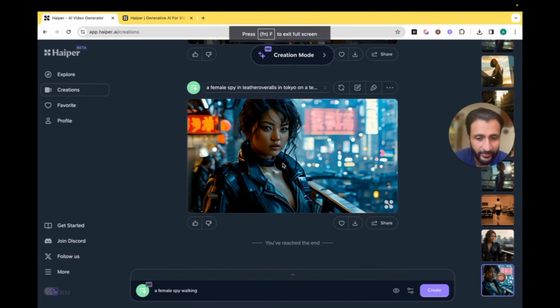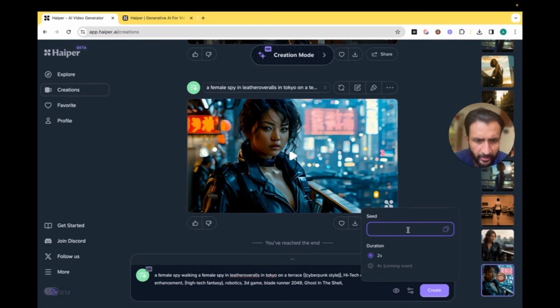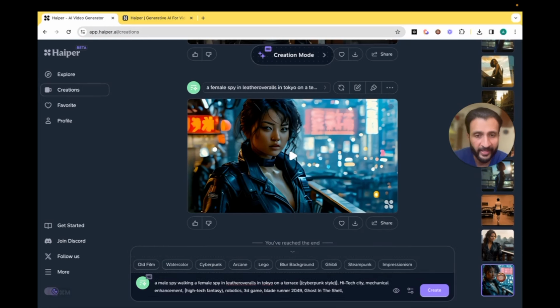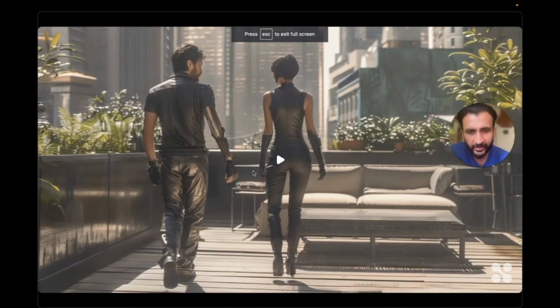So now another interesting feature that the platform offers is the seed feature. If you like a particular video, just come here and click on the description, and below the detailed prompt is the seed of this particular video. So you can just copy the seed and paste it here. I'll just paste the seed here, which should let me create a video similar to the previous one, and this time I'll just write a male spy and I'll click on create. So this is the result I've obtained using the seed feature.